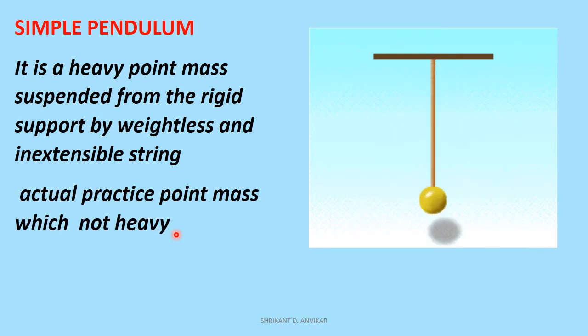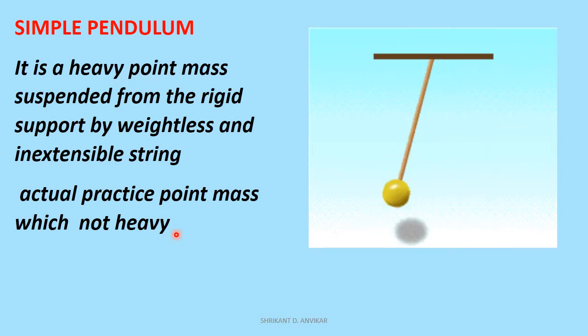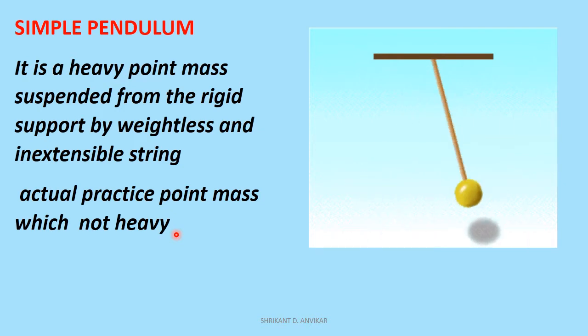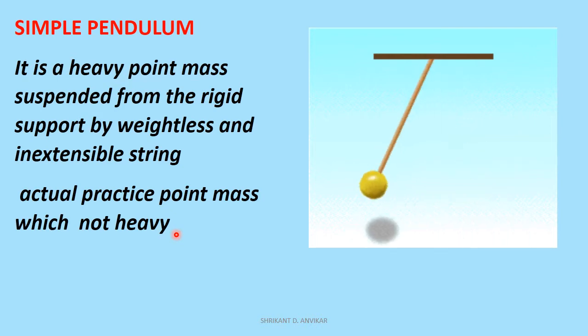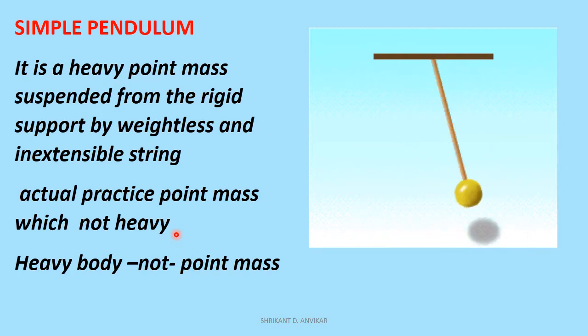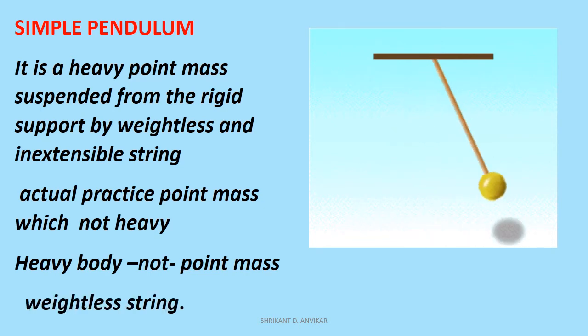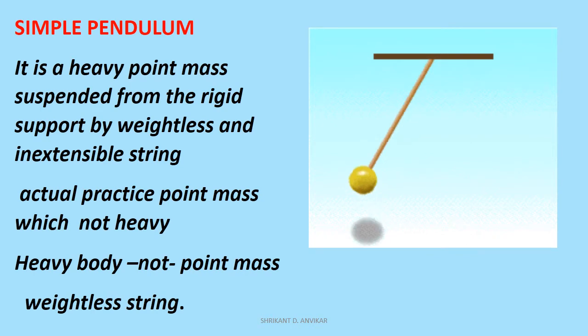Now, the difficulty with the ideal simple pendulum. In actual practice, we can get a point mass, but point mass means a body whose dimension is negligible, and we observe that when we take a body whose dimension is very small, negligible, then such a body is not heavy. On the other hand, we can get a heavy body, but a heavy body is not a point mass. At the same time, we are unable to get a weightless string, and therefore the very